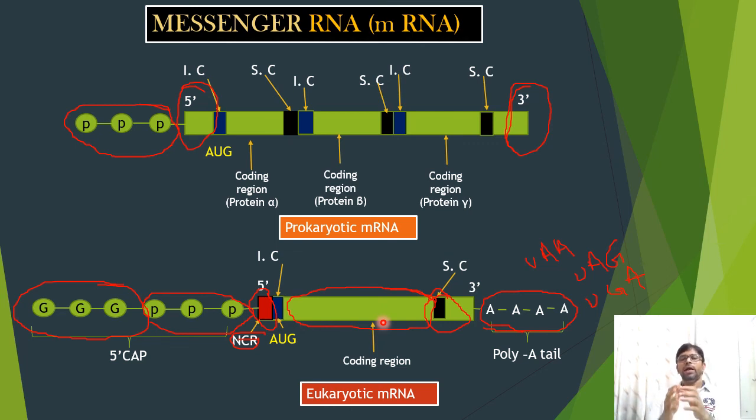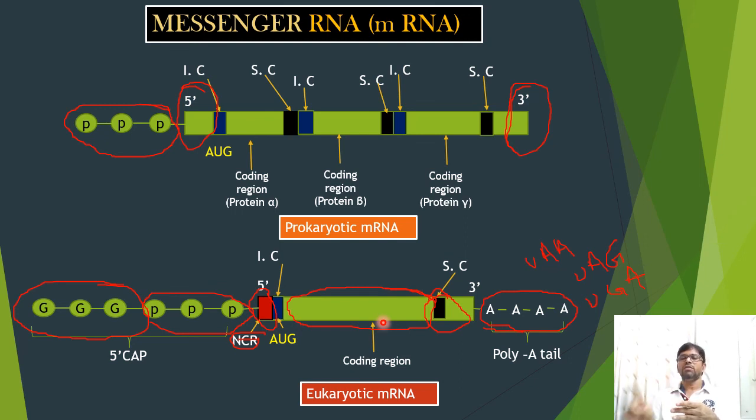Both eukaryotic and prokaryotic mRNAs have the same common features: the 5' leader sequence, the coding region, and the non-coding region. The 5' leader sequence is not translated into protein.